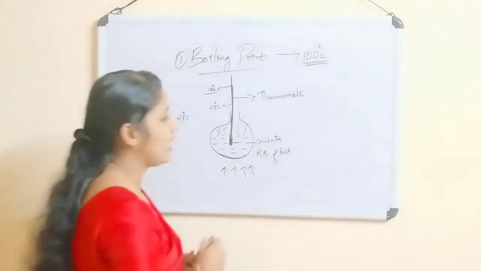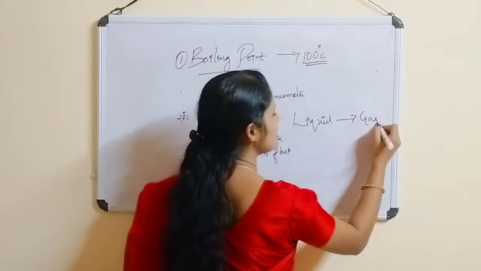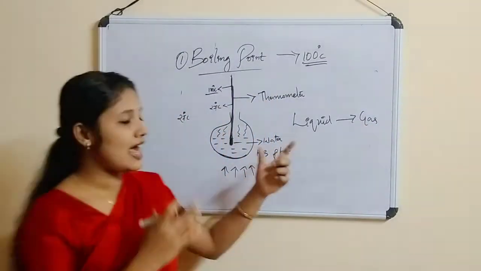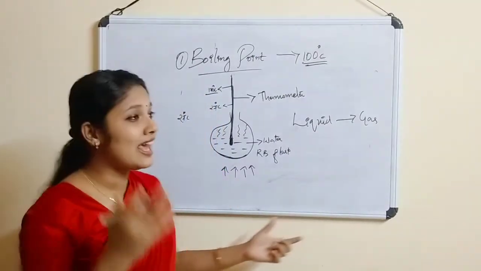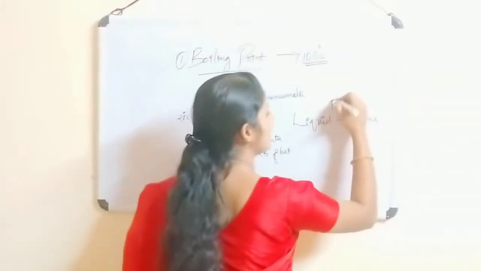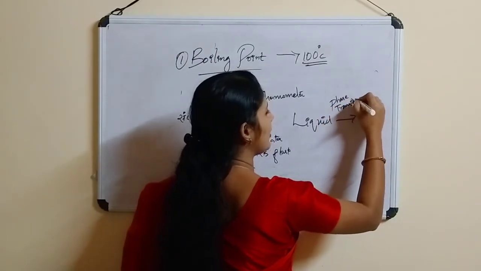There, a change in transition takes place. Liquid to gas. The water is liquid in state, and it is converted into steam. So, a phase transition takes place from liquid to gas.